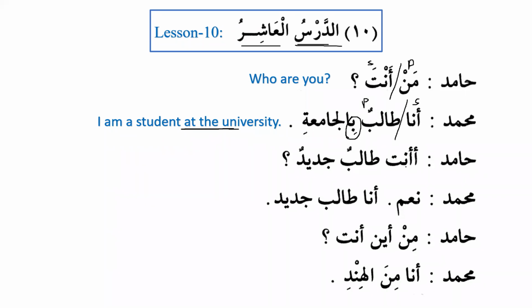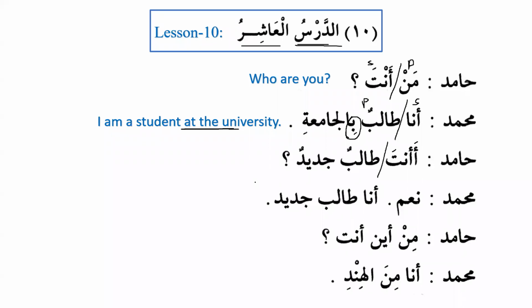Hamidun, anta talibun jadidun. So what kind of construction is this phrase, talibun jadidun? Please tell me quickly. Anta talibun jadidun. Are you a new student? So talibun jadidun is mawsuf and sifa, noun and adjective, man'ut wa na'at. Excellent.